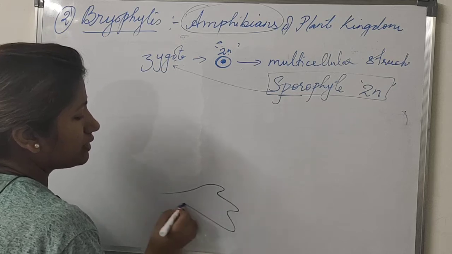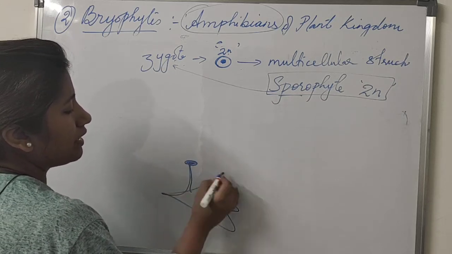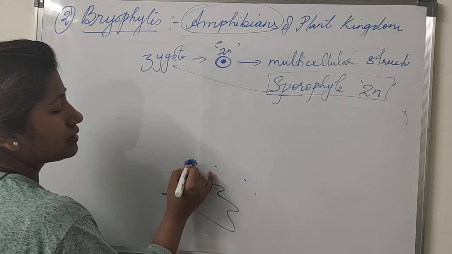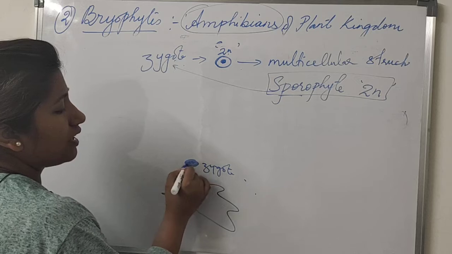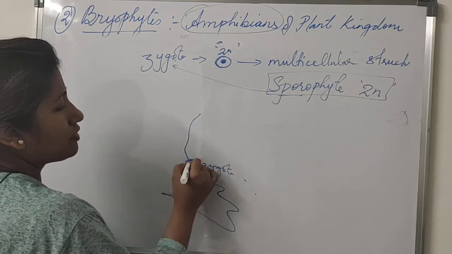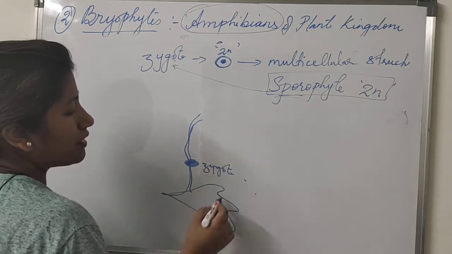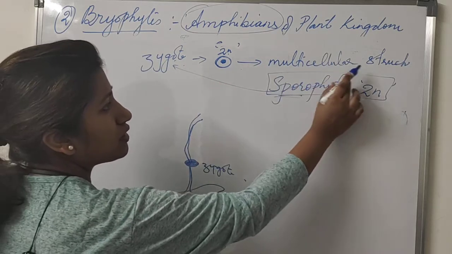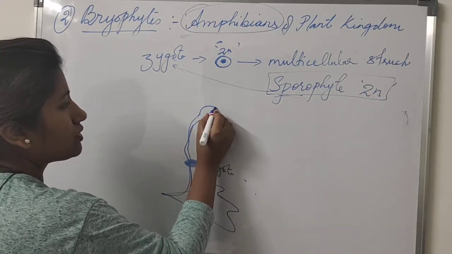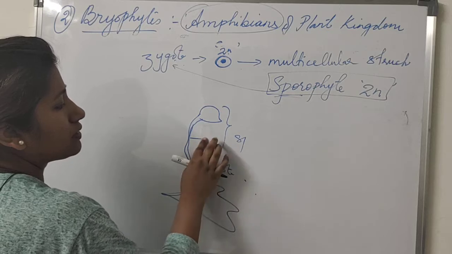As we know, here is the female body, archegonium, and when the male comes, the fusion takes place here, and the zygote formation will happen. From this zygote, the sporophyte will develop. We know that from the zygote a multicellular structure, sporophyte, will develop. Let me draw the structure of sporophyte like this. So this is sporophyte.